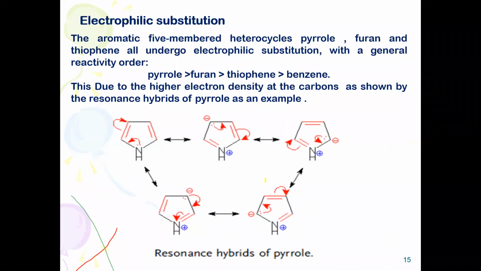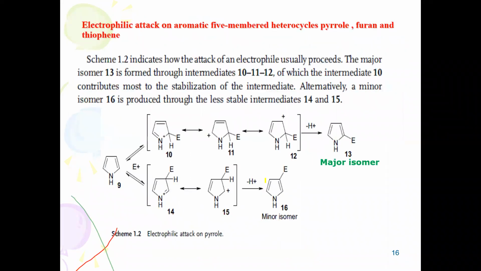Just like benzene, these 5-membered heterocycles undergo electrophilic substitution reactions. With respect to pyrrole only, I have taken the electrophilic attack here. The electrophile attacks over here, and then a carbocation is formed. These are highly stabilized by resonance, forming the major product. When C3 attack occurs, you will not find more stability because of fewer resonating structures. That's why it is highly aromatic, and moreover they prefer to undergo electrophilic substitution.